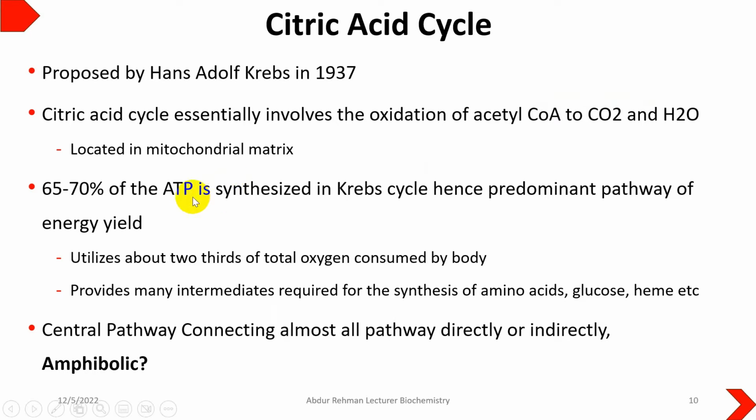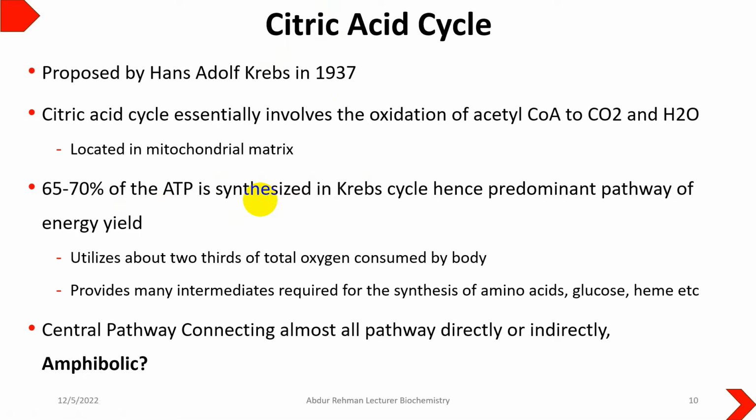If we talk about the energy aspect of the citric acid cycle, it is the most predominant pathway because it gives you 65 to 70% of the total ATP synthesized in our body.